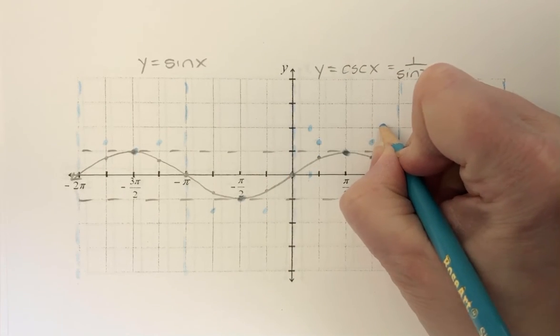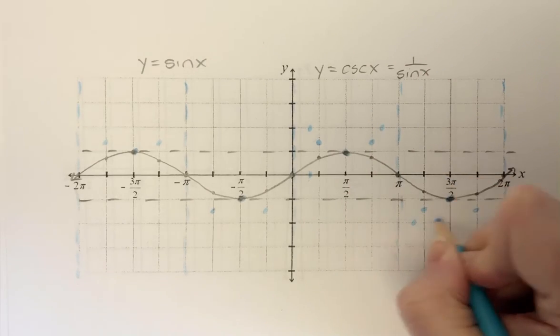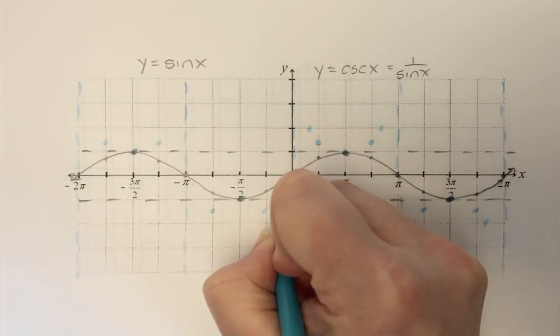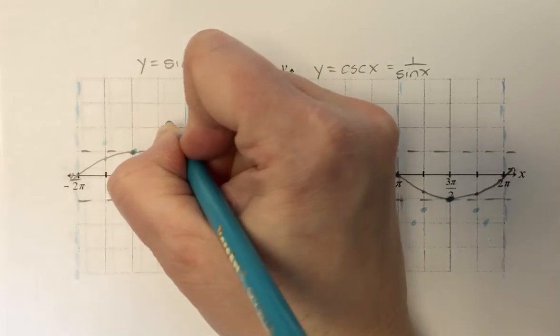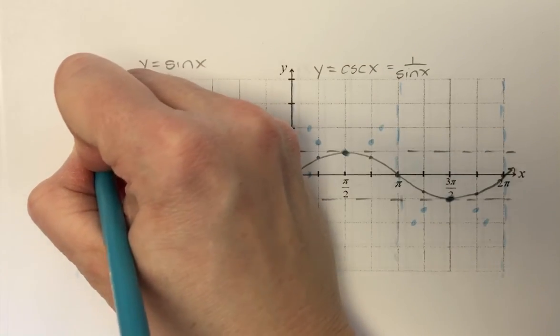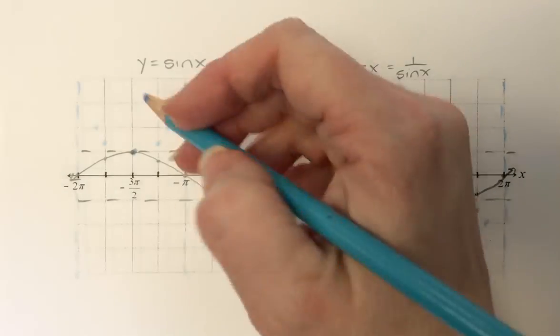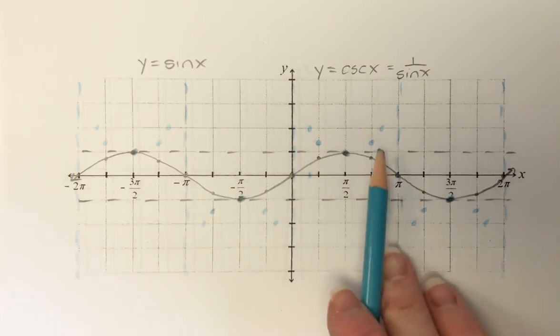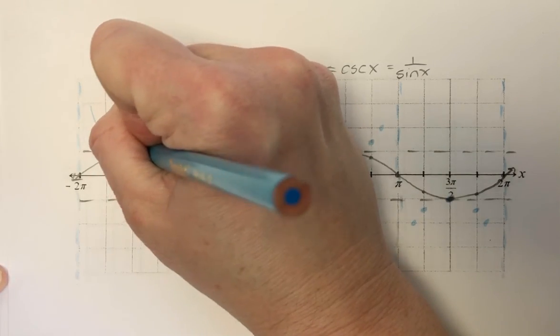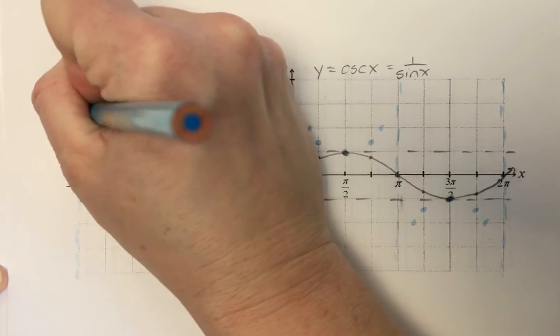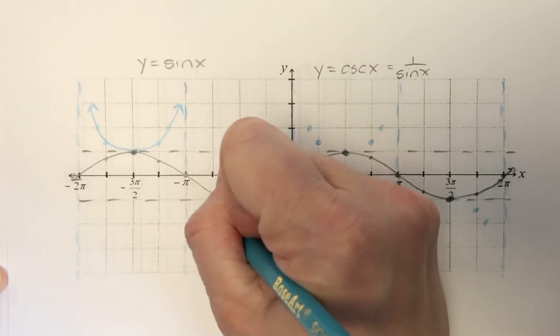So then this is going to be up at +2, and this will be down at -2. And so what I end up with are these vertical asymptotes, and I end up with these U-shaped type graphs within each of these intervals.